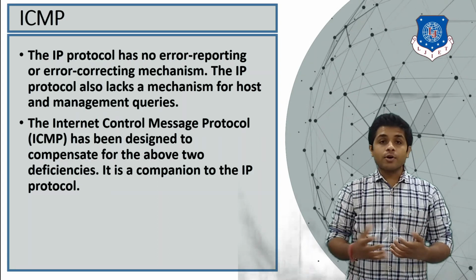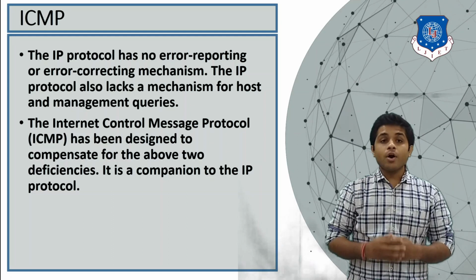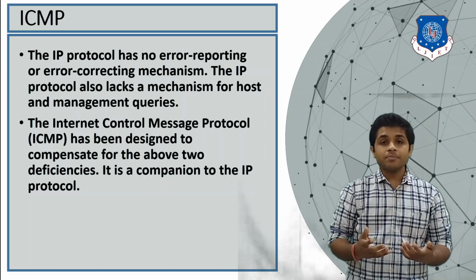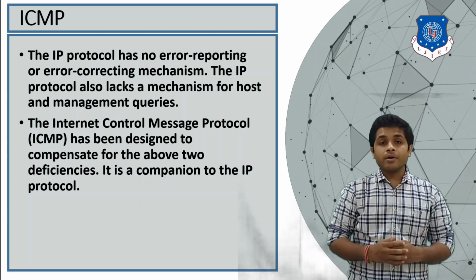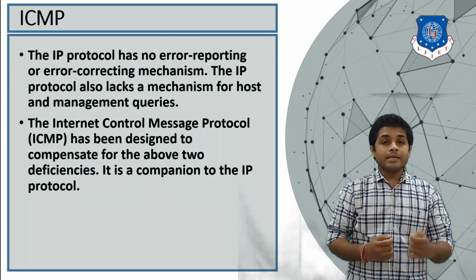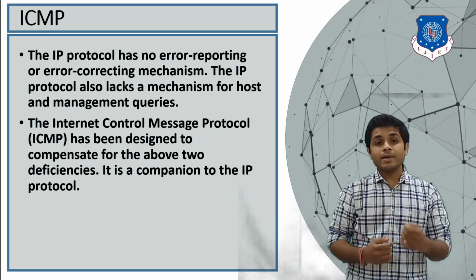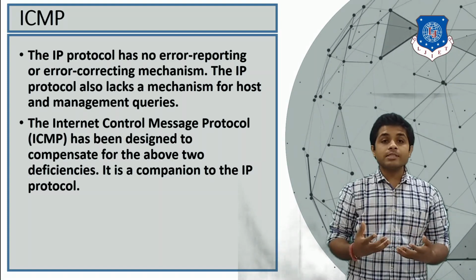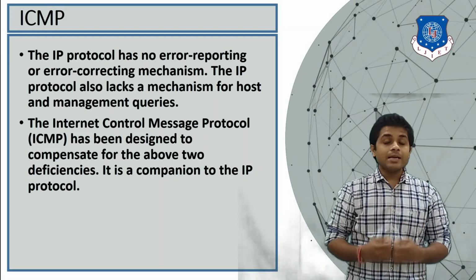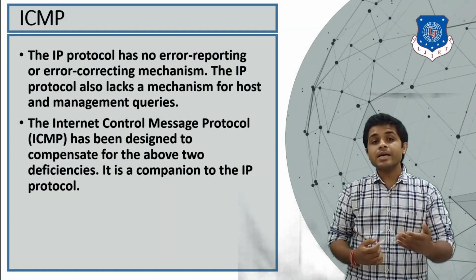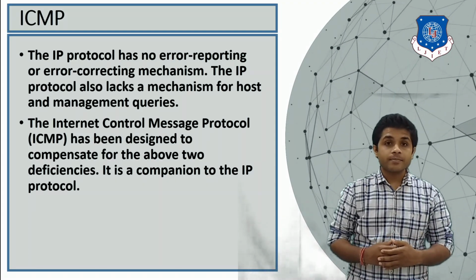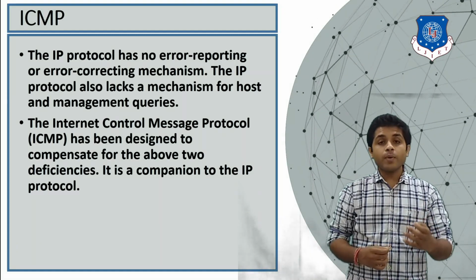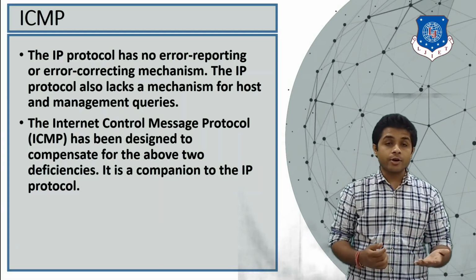The IP protocol has no error reporting or error correcting mechanism. What does it mean? If you remember, the data link layer provides flow control as well as error control. So whenever the receiver is not receiving a message from the sender, the receiver will request the sender to send the message again. So it is the responsibility of the data link layer to provide flow control as well as error control.